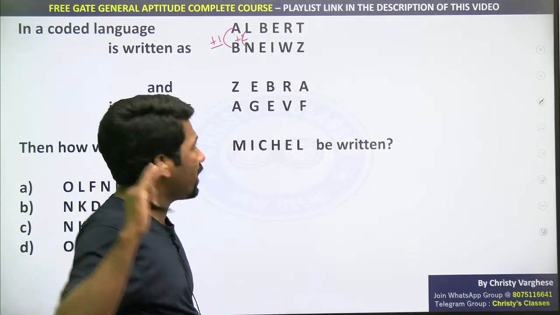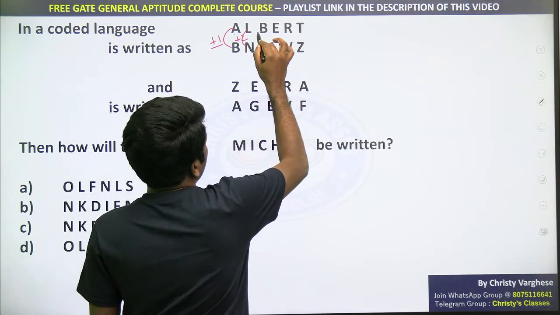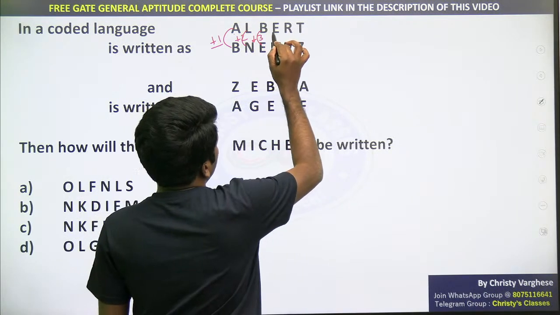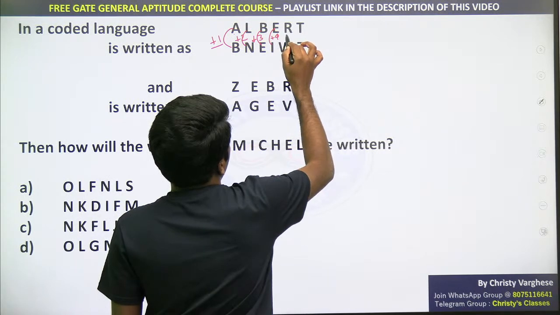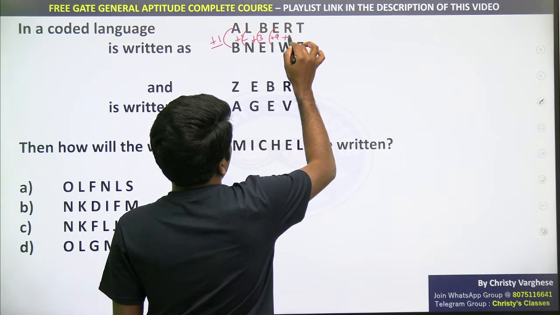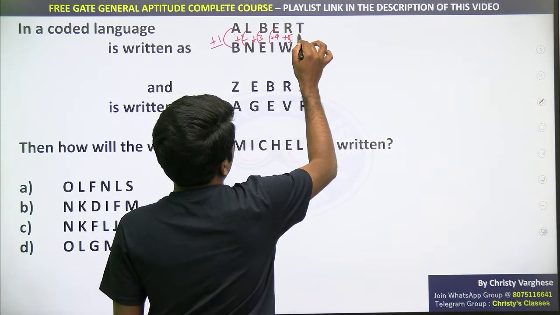LMN, so the second letter counted from L. BCDE, the third letter from B is E. EFGHI, the fourth letter is I. RSTUVW, the fifth letter is W.